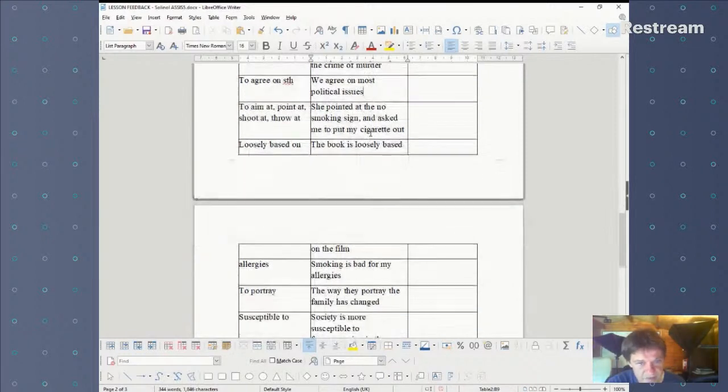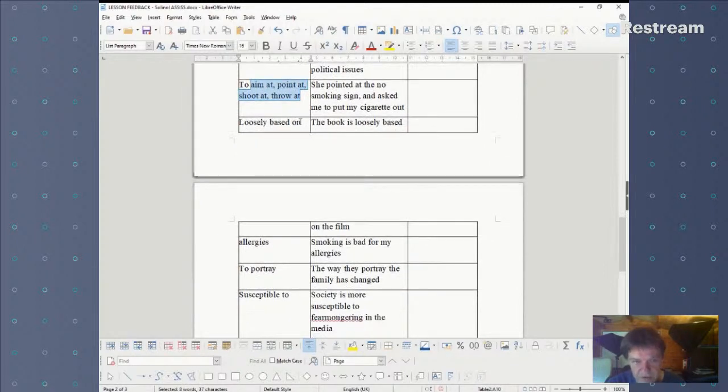To agree on something, yeah, we use the preposition on with agree. And we use the preposition at for aim at, point at, shoot at, or even throw at, or kick something at somebody if you're aiming it at them and it's violent. Yeah, there's a certain violence with at. There are a lot of violent phrasal verbs with at, so that's something to be aware of.